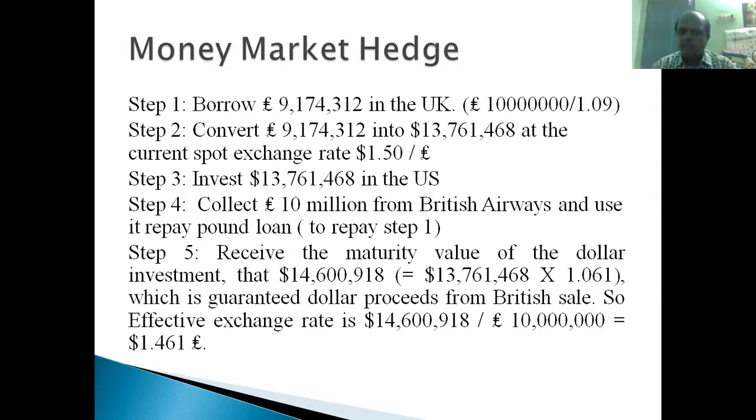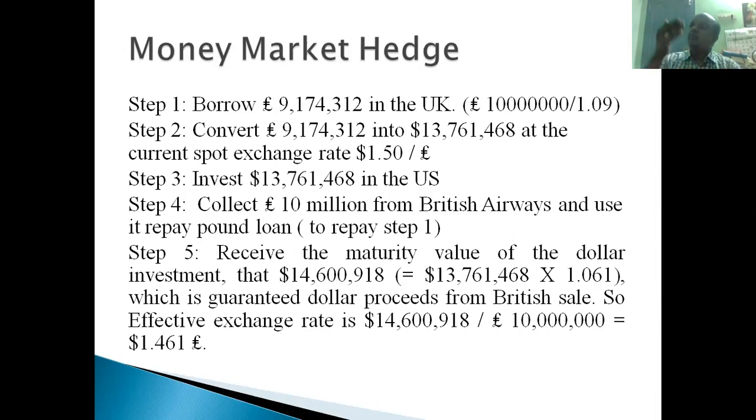This amount is the final amount Boeing Corporation is going to receive because of this sale to British Airways. So what is the exchange rate? $14,600,918 divided by 10 million pounds. That comes to around $1.46 per pound. That is their target rate. The forward market says that after 1 year the exchange rate will be $1.46 per pound. That they have fixed.